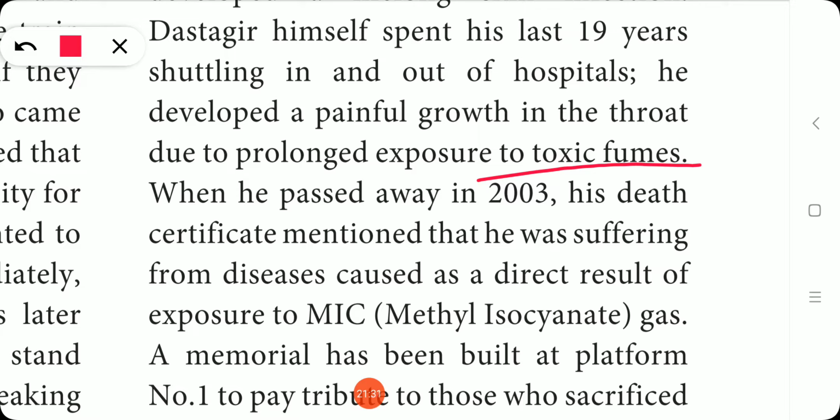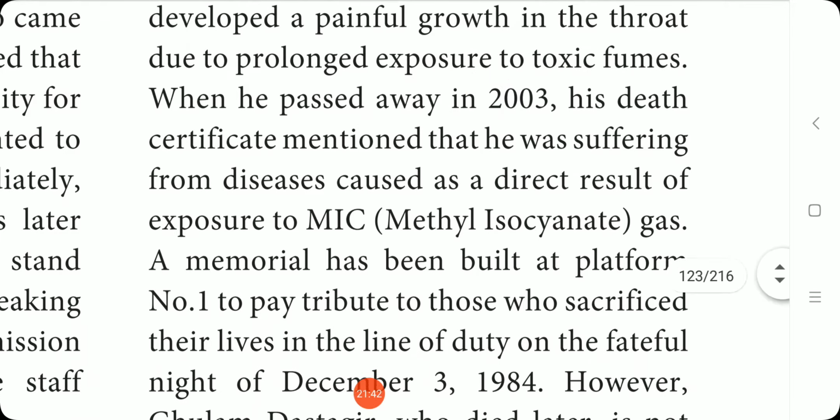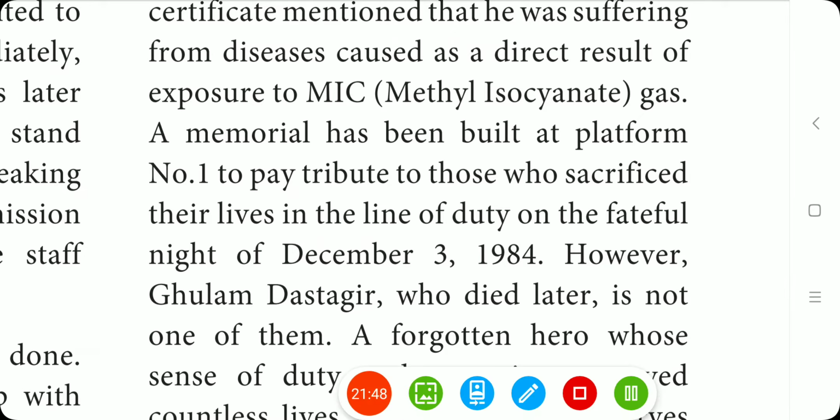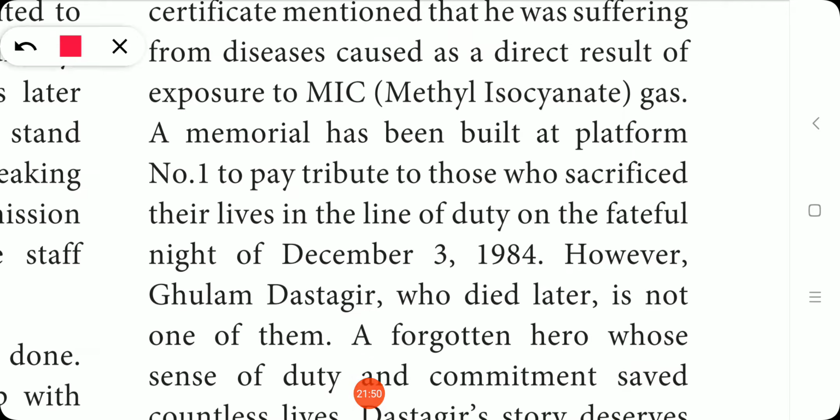So when he passed away, passed away is also a phrasal verb. So when he died in the year 2003, his death certificate mentioned that he was suffering from diseases caused as a direct result of exposure to MIC. MIC means methyl isocyanate gas. Okay, so he died as he had exposed himself for a long time to the poisonous gas methyl isocyanate.